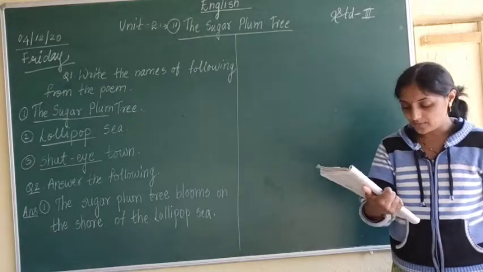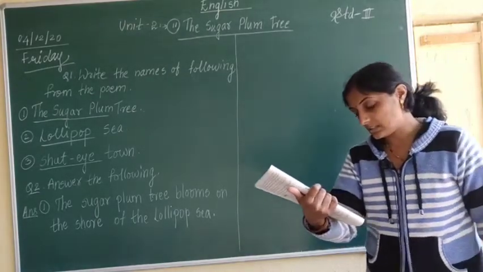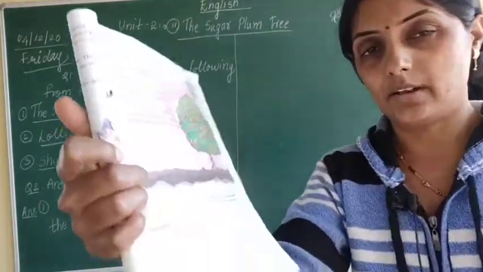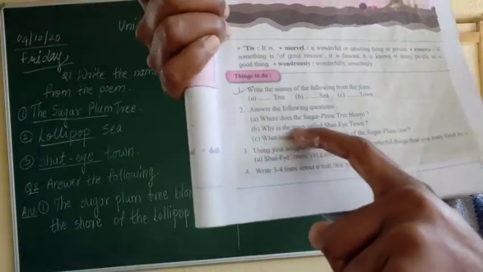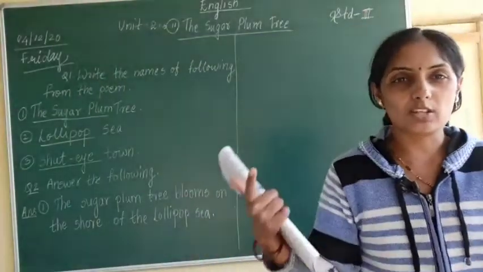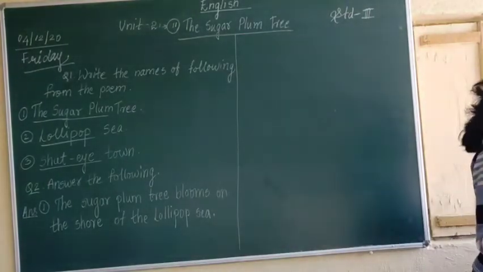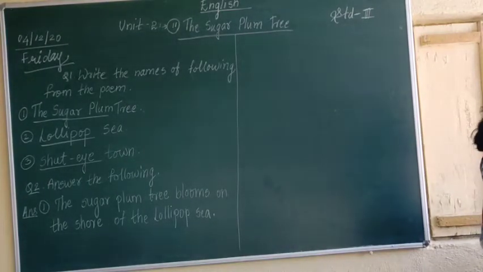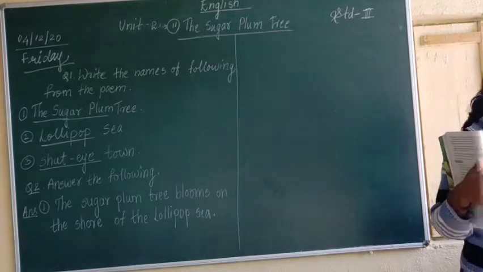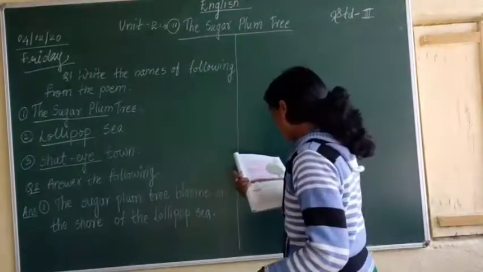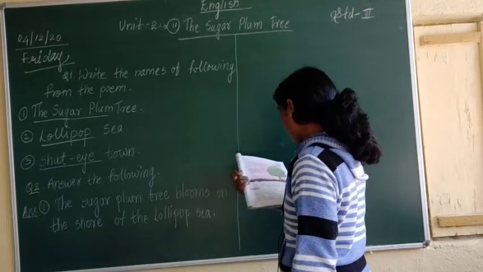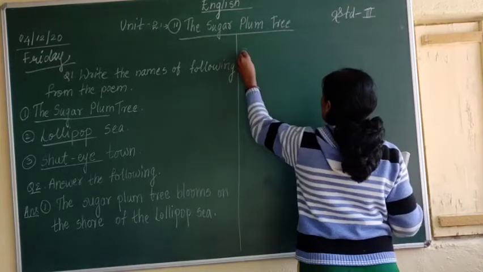Now the second question which is given here is, why is the town called Shut Eye Town? Because it is a dream, right? So the poet is saying that it is a dream of a garden by the lollipop sea which grows the sugar plum tree. Okay, so it is called what? It is called Shut Eye Town. Second answer,